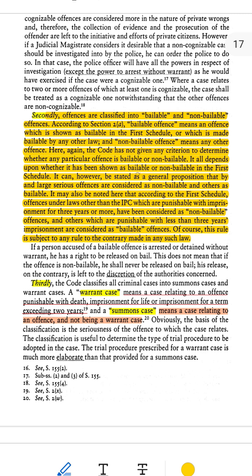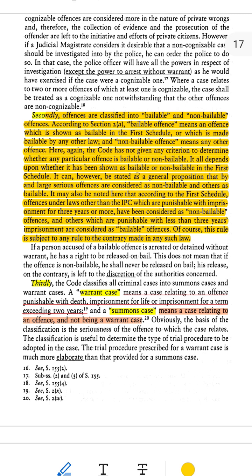How is the seriousness of a crime judged? 1. For crimes in other laws, not IPC, if the punishment for a crime is 3 years or more in jail, it's usually non-bailable. If the punishment is less than 3 years, it's usually bailable. 2. Exceptions exist. Some laws may make special rules about whether a crime is bailable or not. Examples to understand this better.